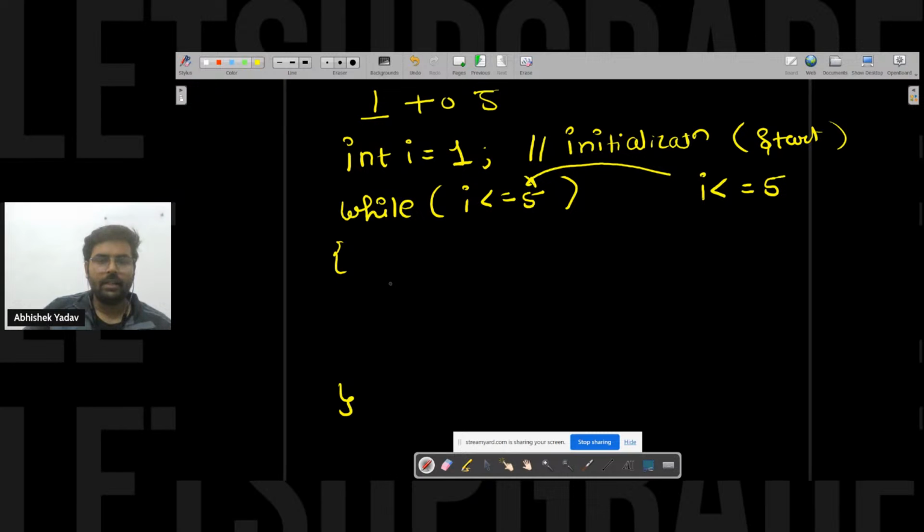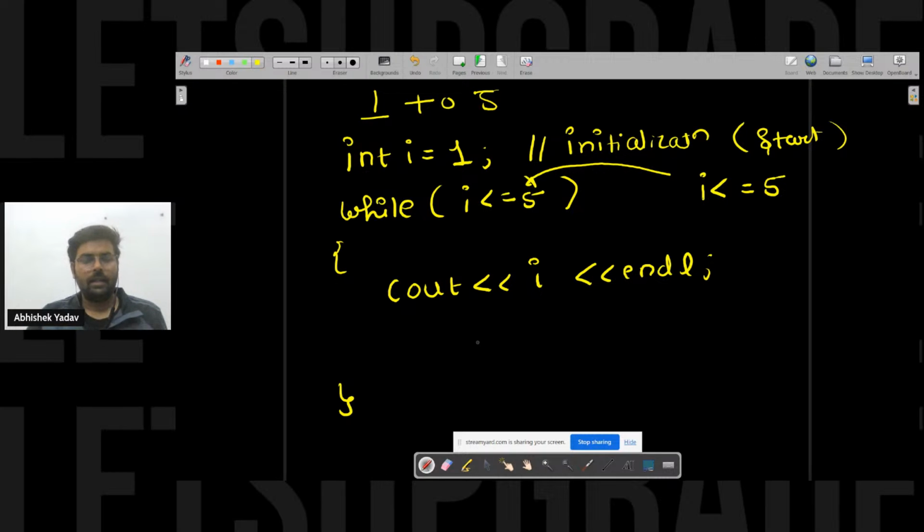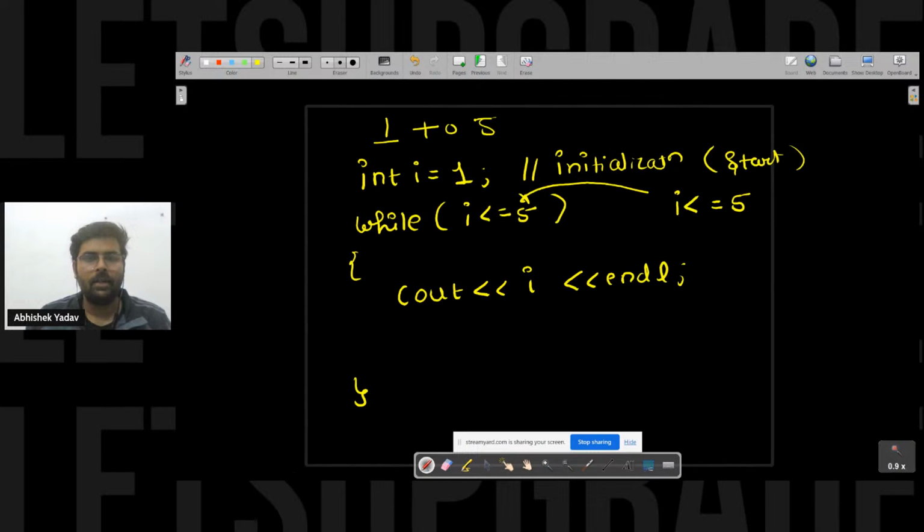Right? After that, what you have to do? You have to print the number on the output screen, that is cout i. After that, endl here. Okay, and you are done with this part. Guys, have I written the correct code, or am I missing some part here? Let's see what will happen now.